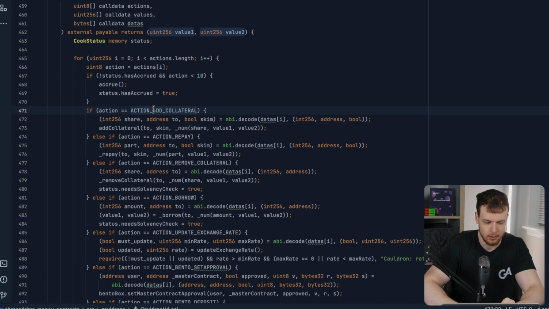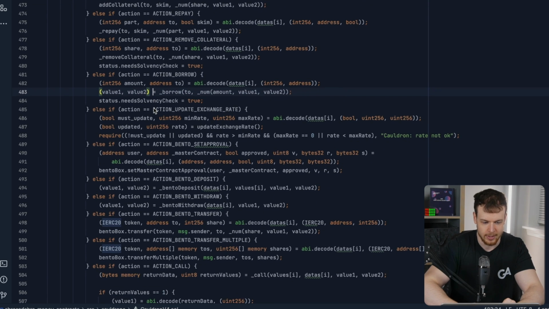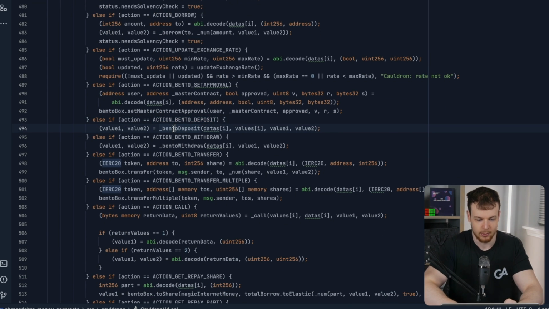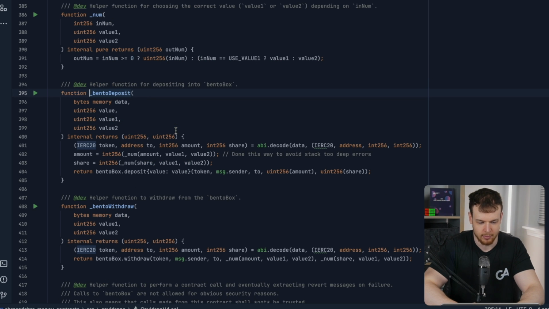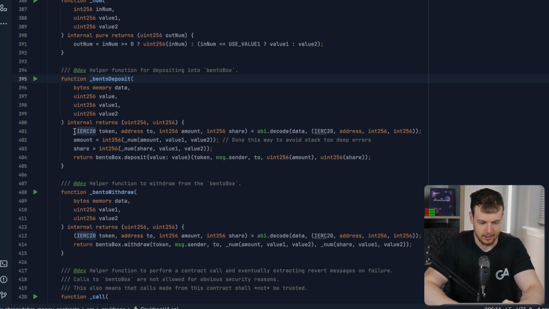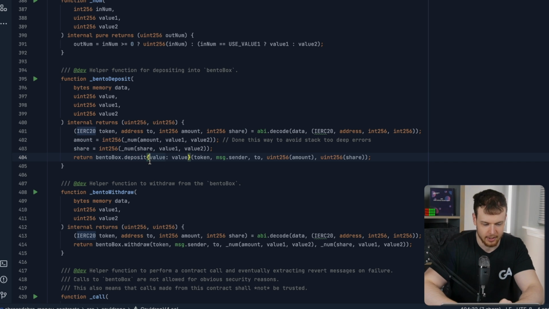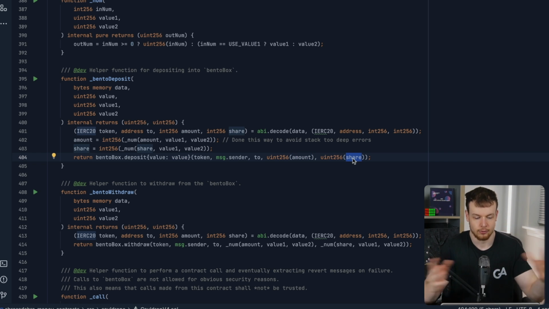So first of all, you would want to call the bento deposit. We can see here there's an action bento deposit. We would want to supply one of those actions, and then we can call the underscore bento deposit, which will first of all decode the data that you provided, then grab the amount and the share here, and then essentially just call deposit on the bento box, right? And you can configure if you want there to be a value here, if you want there to be an amount, or you want to specify a share, you can do either of those.